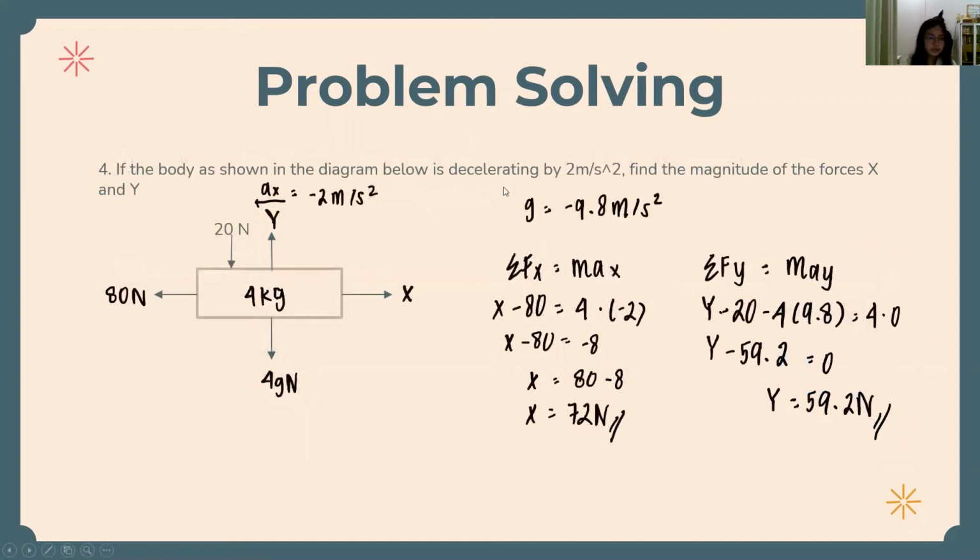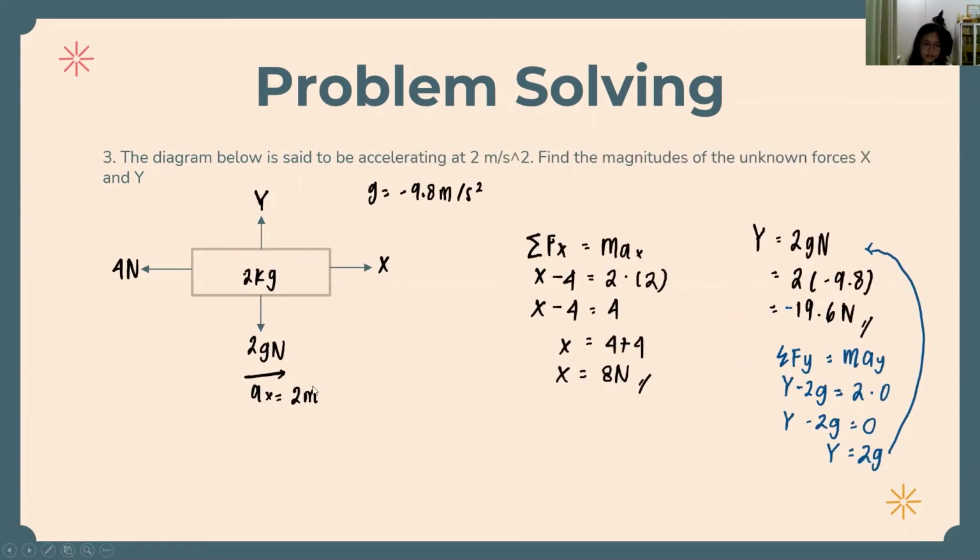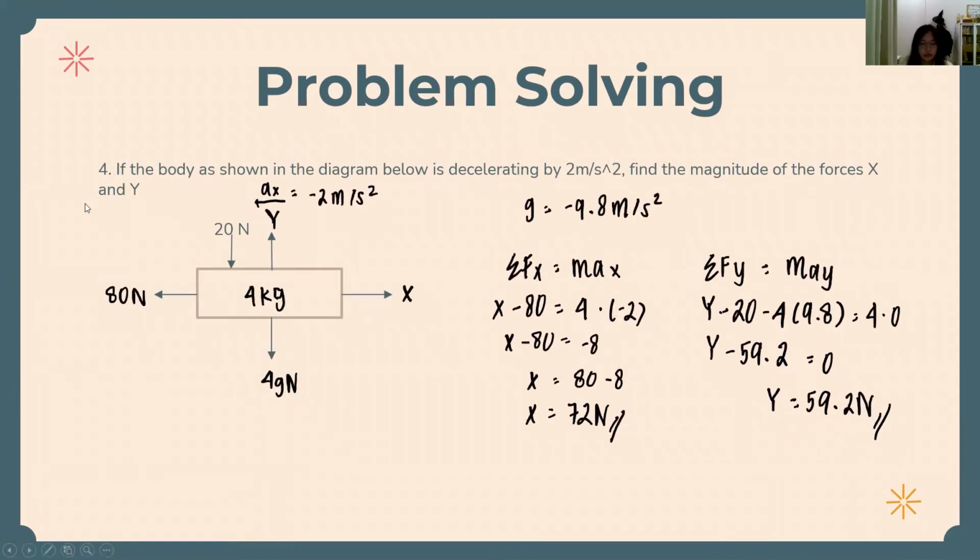And so, if the question is decelerating, oh, I forgot to mention that if it is accelerating, then it goes to the right. It moves, it increases. So as we can see from the diagram here, y is this one, x, 4g, 80, and there is an external force pushing the object. Okay, so we find the magnitude of the forces x and y, starting with the x-axis first. So sigma Fx equals ma x.